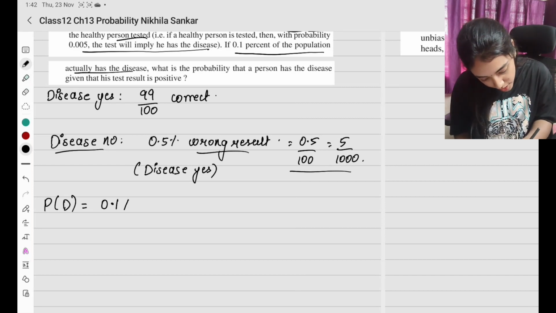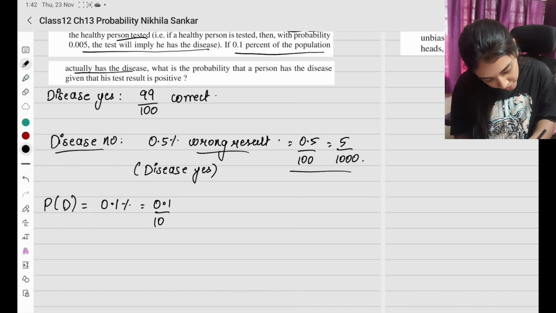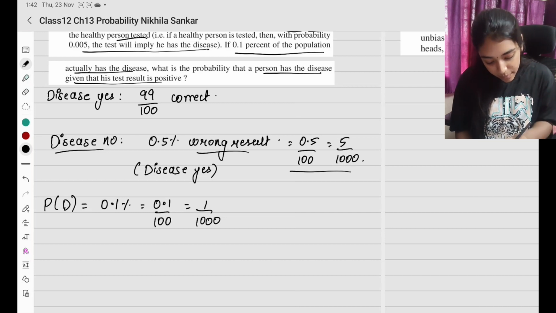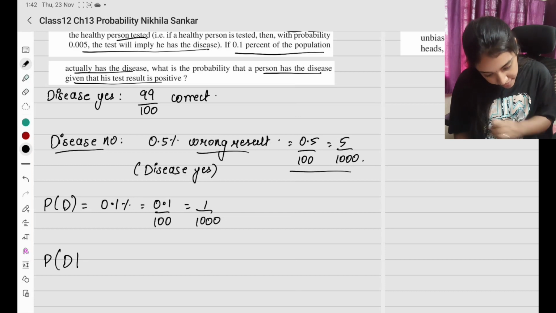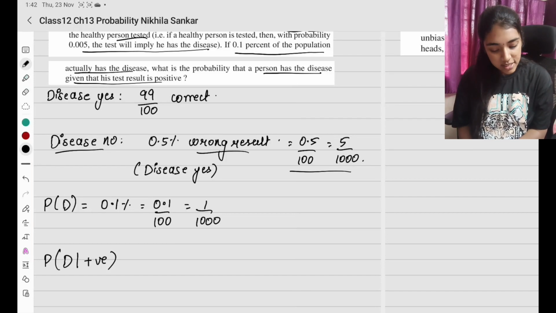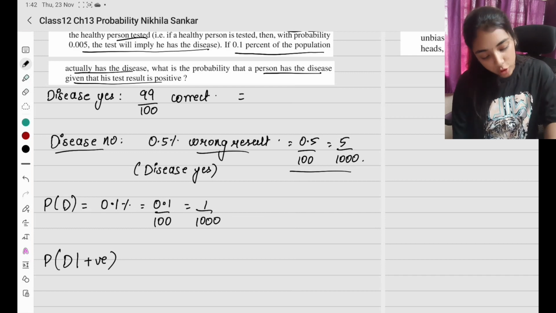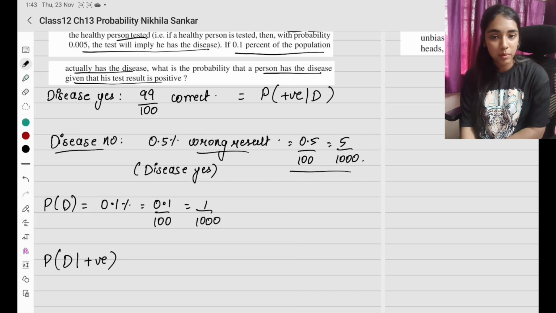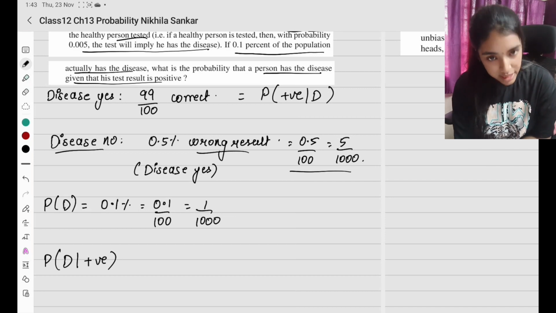If 0.1% of the population actually has the disease, what is the probability of having the disease? 0.1% is 0.1 divided by 100, which is 1 divided by 1000. What is the probability that the person has the disease, given that the test result is positive? Given that the test result is positive, it means he has the disease. How are we going to interpret this? The probability that he has the disease and the result also comes out correct. So this is going to be the probability of positive given disease is present.